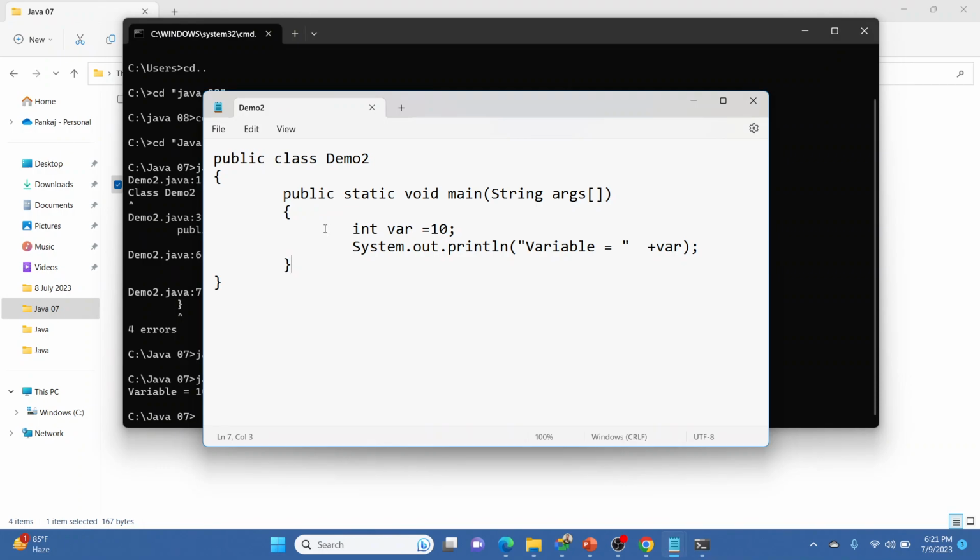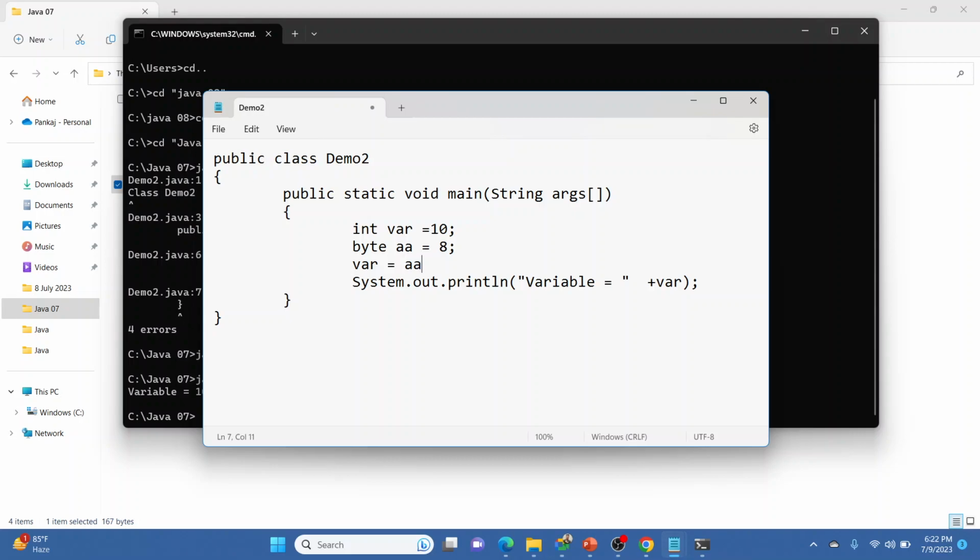Now what do we have to do? With this, again I can create a byte. Byte is double A, and I'm going to store 8 into it, and I'm going to print. So if we print where is equal to double A, can anyone tell me what the result will be? What will print in the result, 10 or 8?